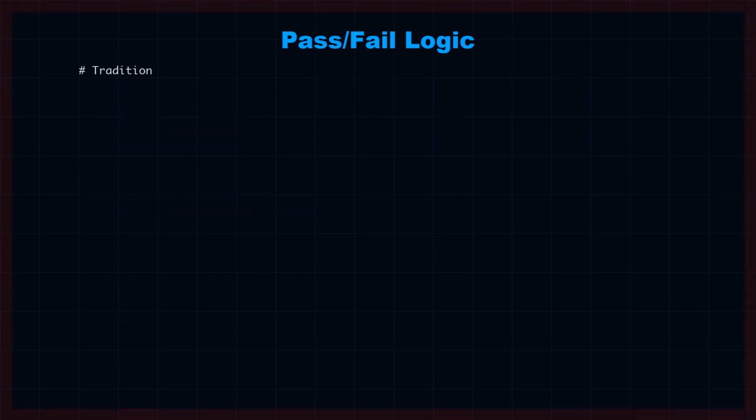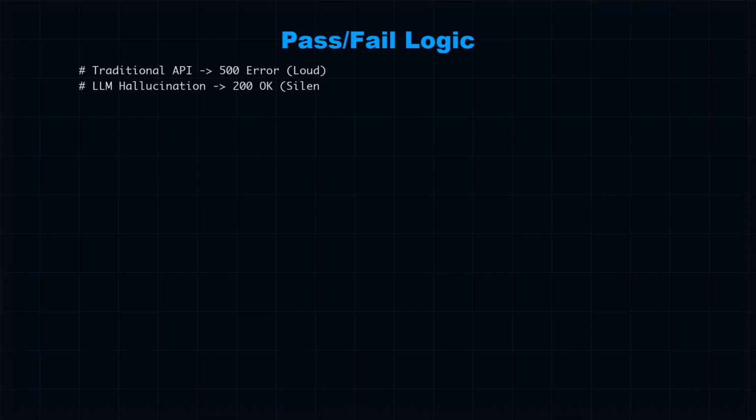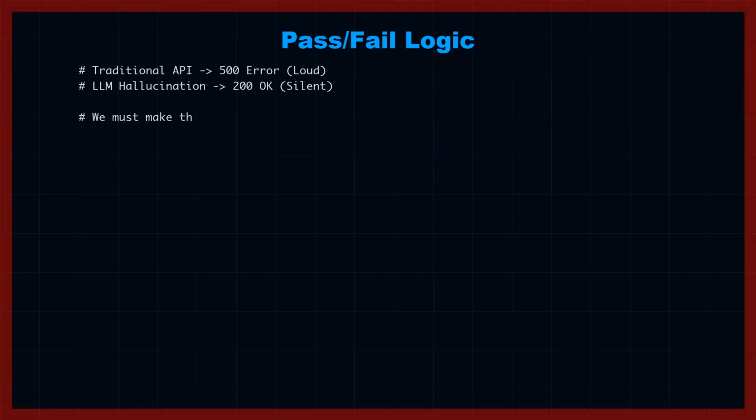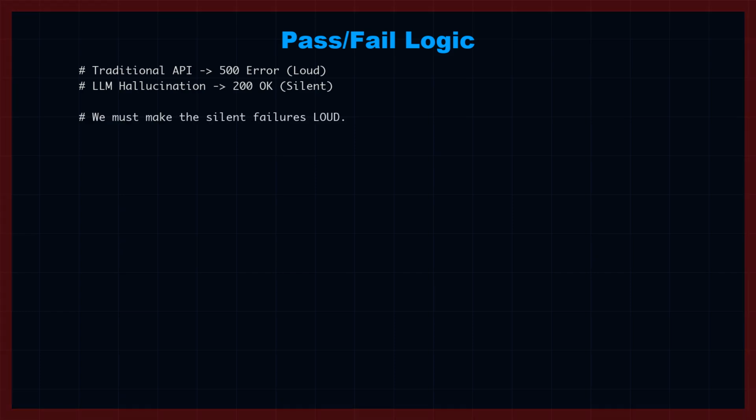Why is this critical? Because LLM failures are silent. A traditional API crashes with a 500 error. You see it in the logs. An LLM confidently lies. It returns a 200 OK. Without this logic, you never know it happened.